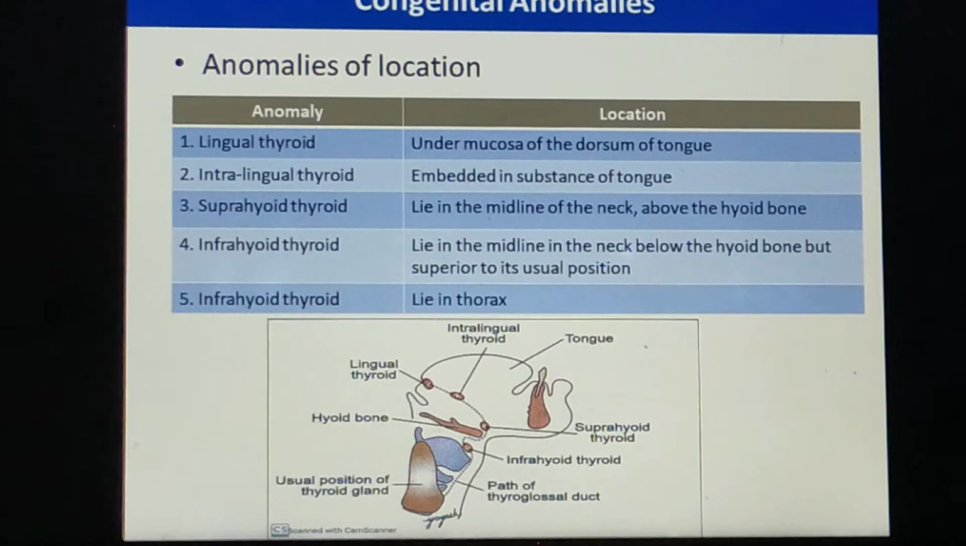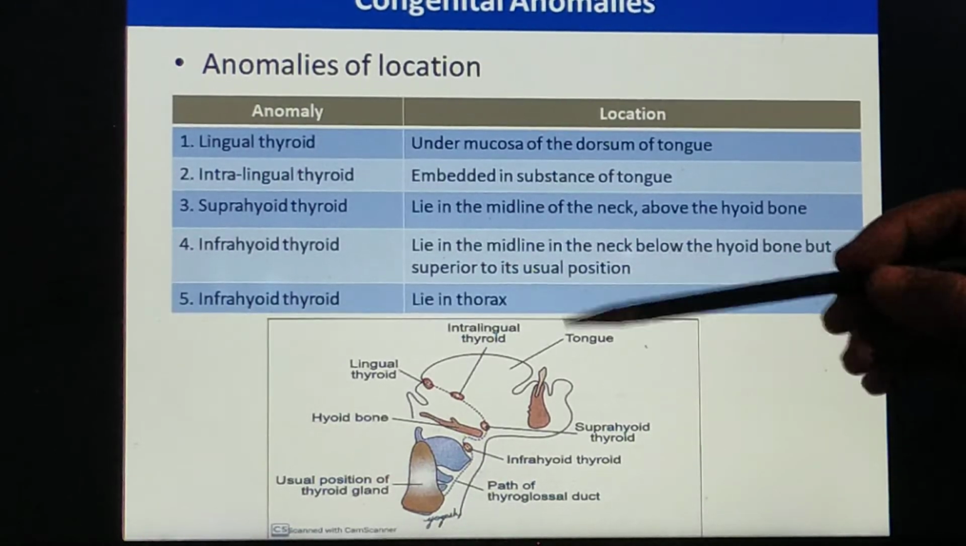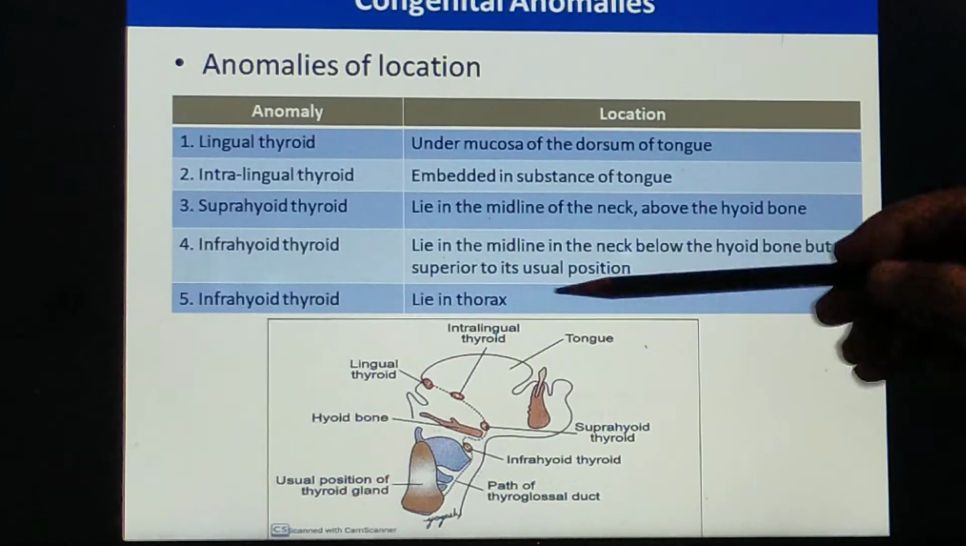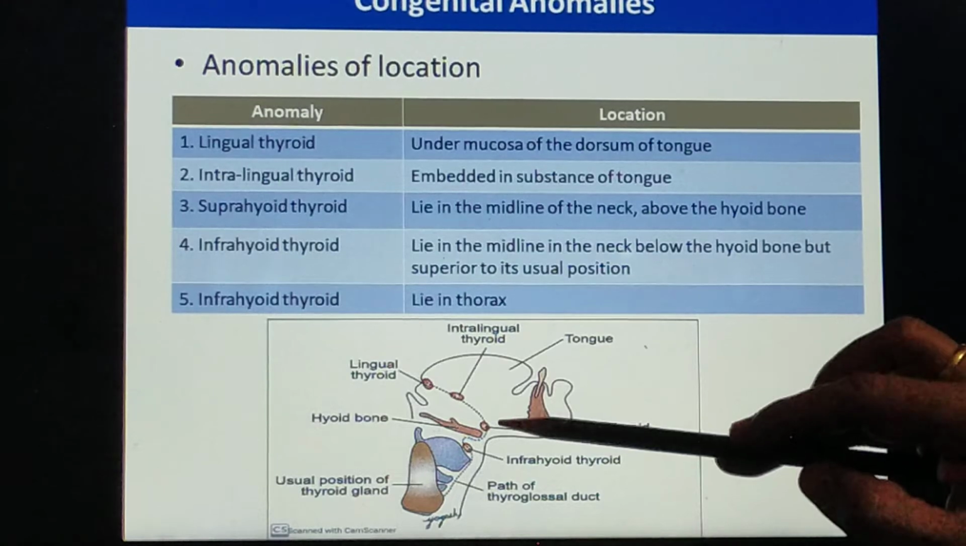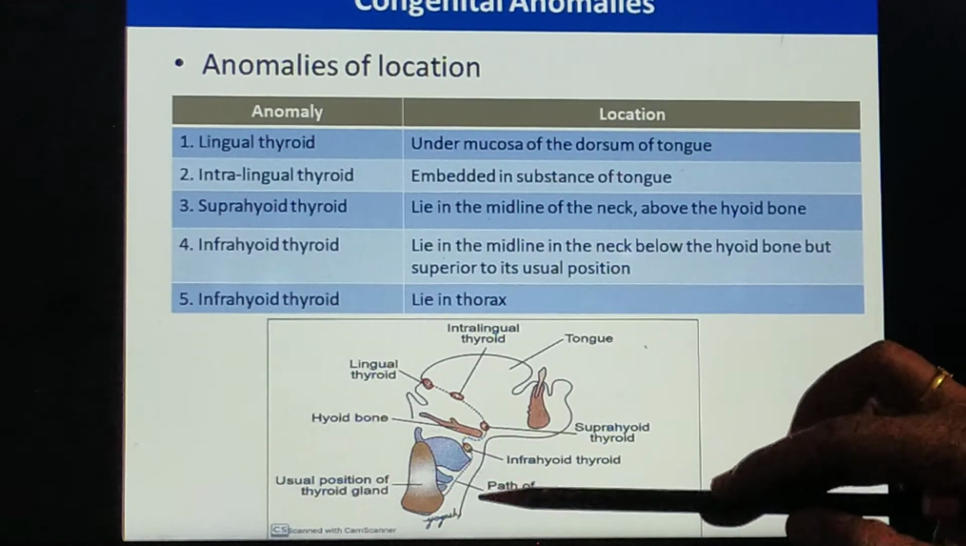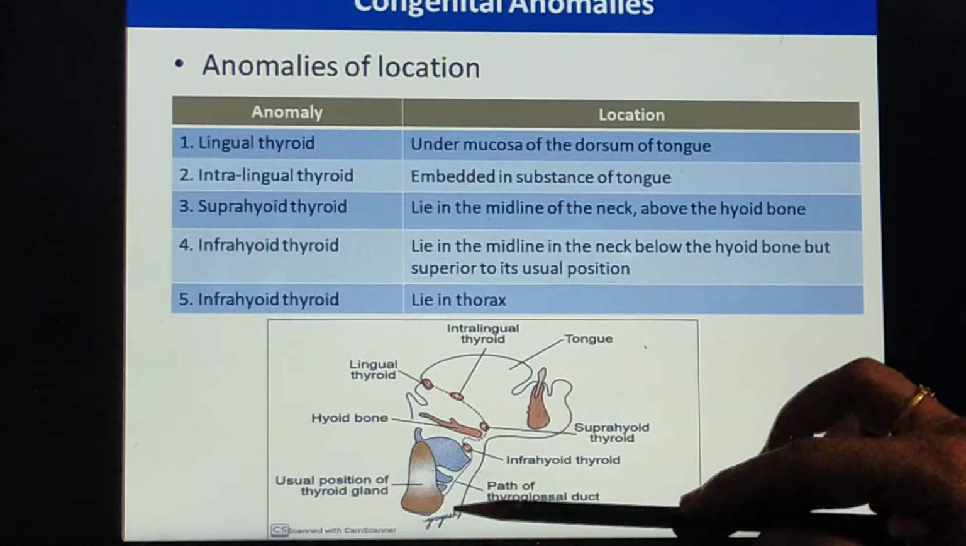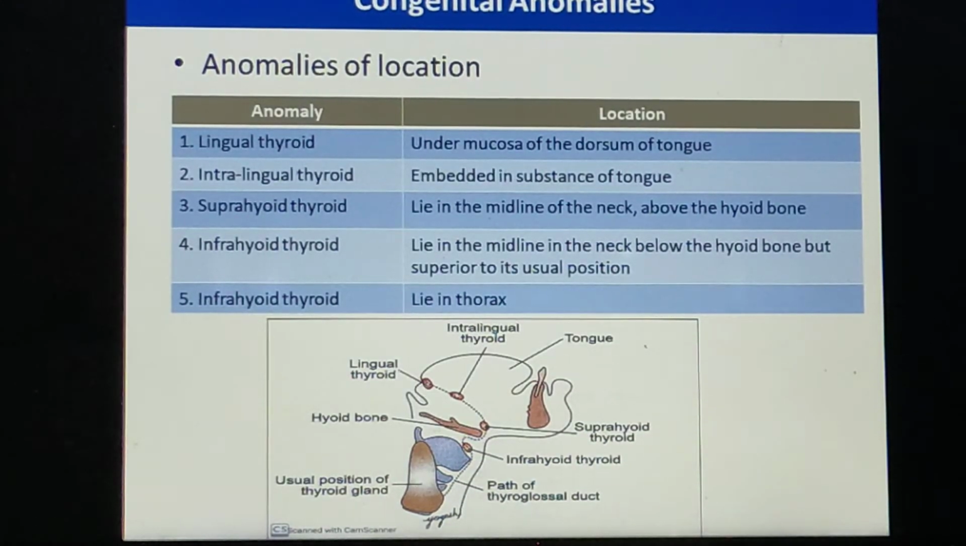It is not in the thorax, just below the hyoid bone and above the normal, above the superior of the normal position. It may be seen in the thorax, that can be termed as infrahyoid thyroid gland. The diagram is narrating the different positions or locations of the thyroid gland: intralingual, lingual, suprahyoid, infrahyoid, and anywhere in the path of development of the thyroglossal duct.